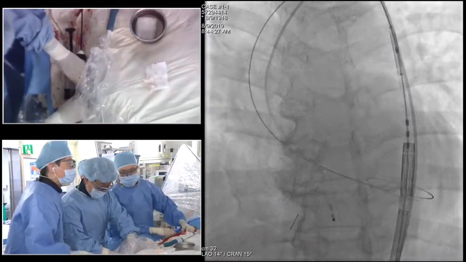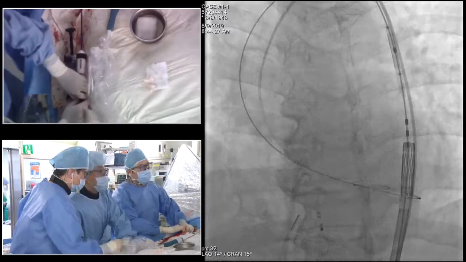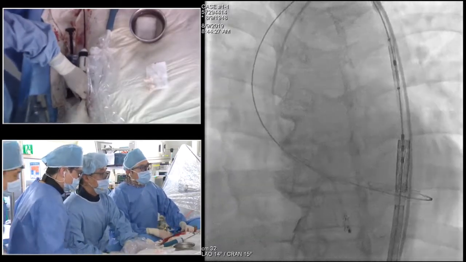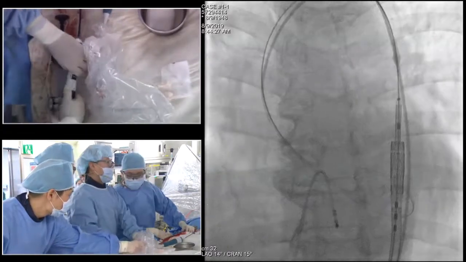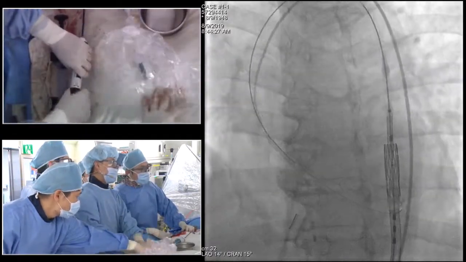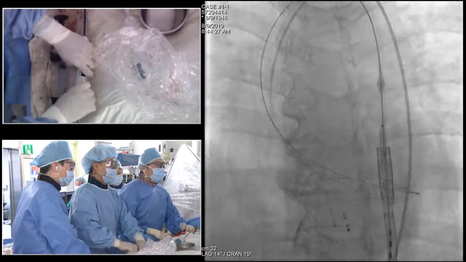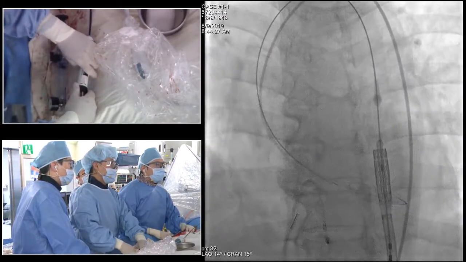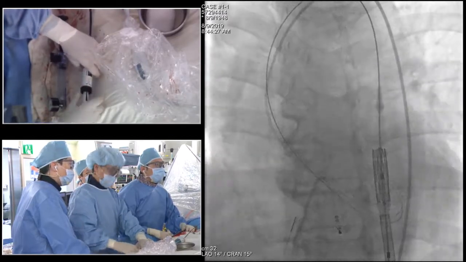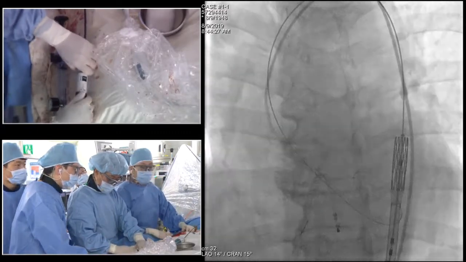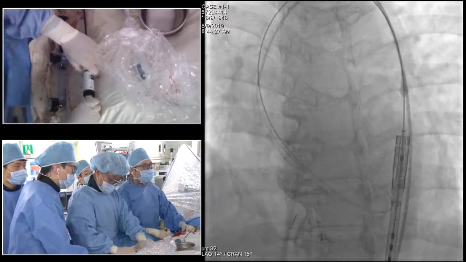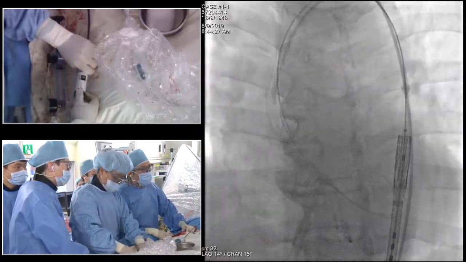Well, let me propose the next question. For a very low risk, 71 years old, valve choice, any difference in terms of selection of the valve? In case the patient has degenerative change 10 years down the road or 15 years down the road, and you have to do valve in valve again with balloon expandable versus self-expandable valve. Would there be any difference? It's always a dilemma.